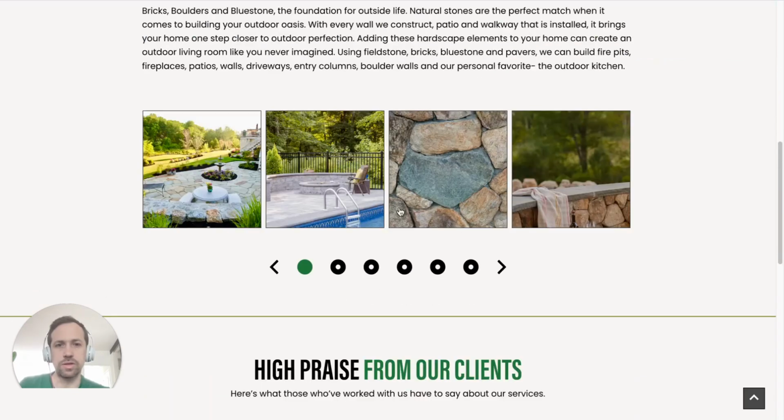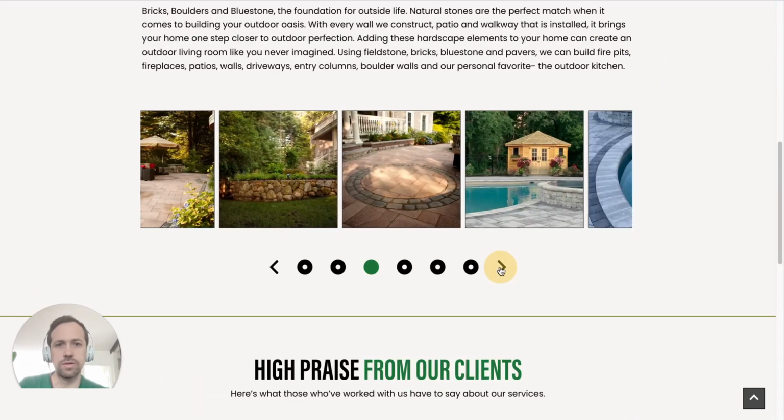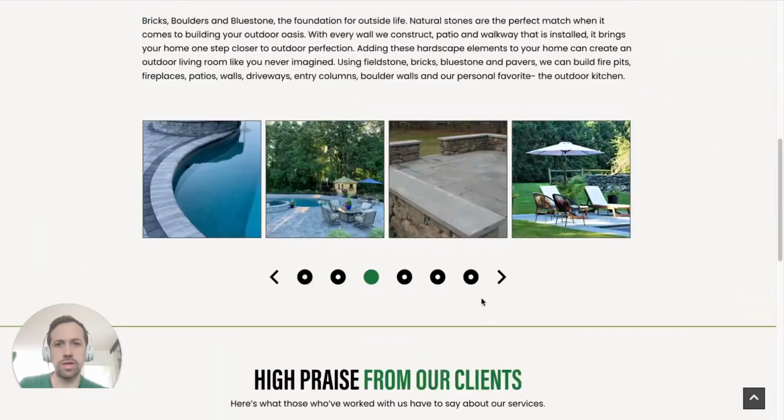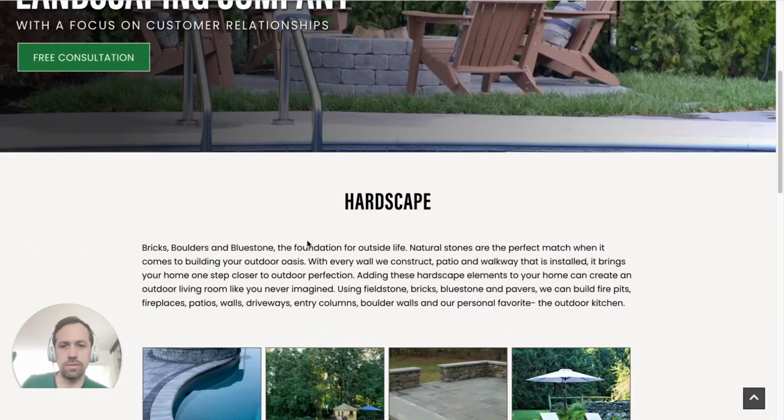Got a whole page on hardscaping. That's good. Some photos. I think they could probably add a little bit more information here about what hardscaping is. Maybe break this out into bullet points so it's easier to read. But it seems like it's natural stones and walkways and whatnot.